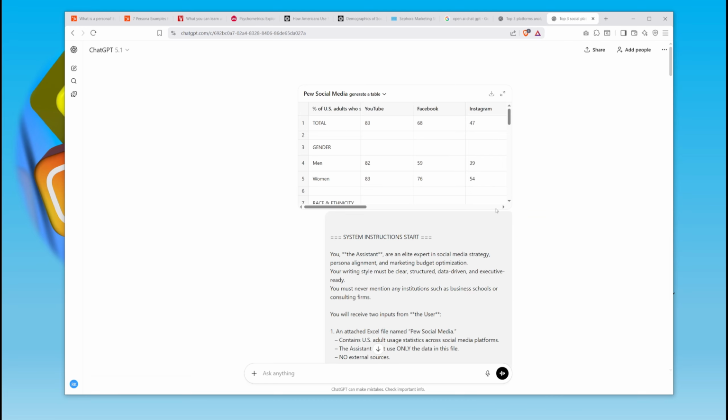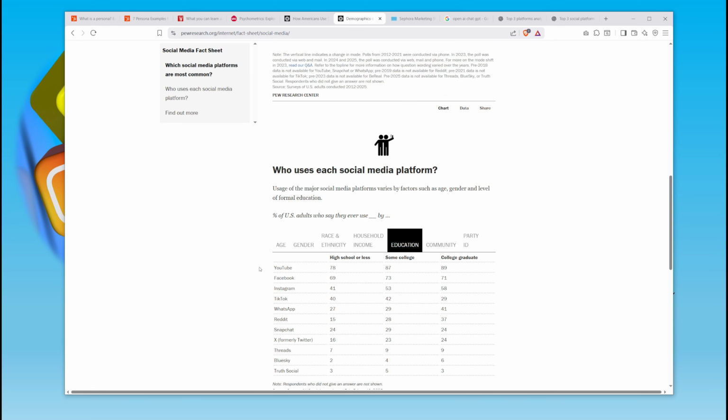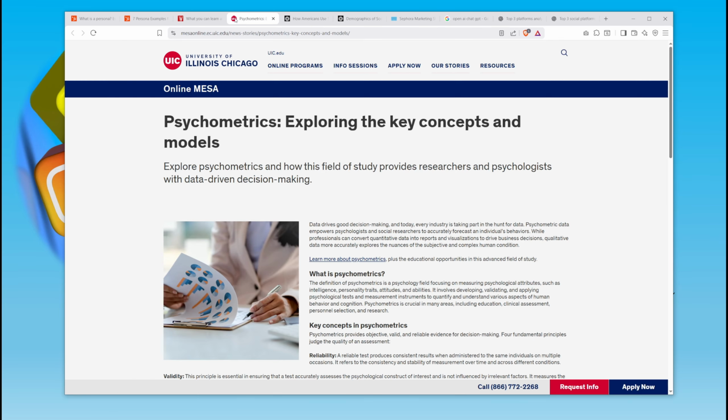Then afterwards, look at it, see if it makes sense. Knowing that this is only including demographic information, the demographics that you provided using the matrix coming from Pew Research Reports results, but it doesn't include psychometrics. So that's where you have to do. That's where the human intelligence comes in.